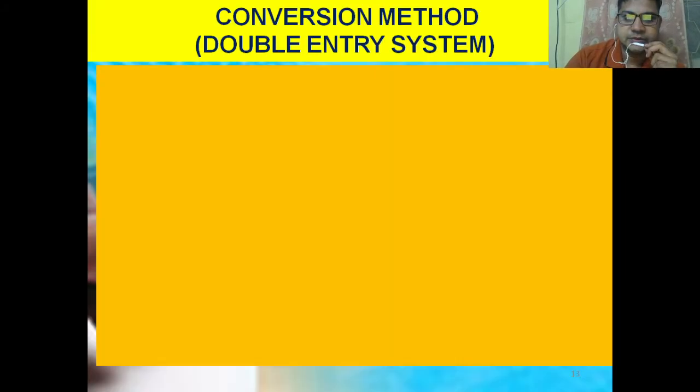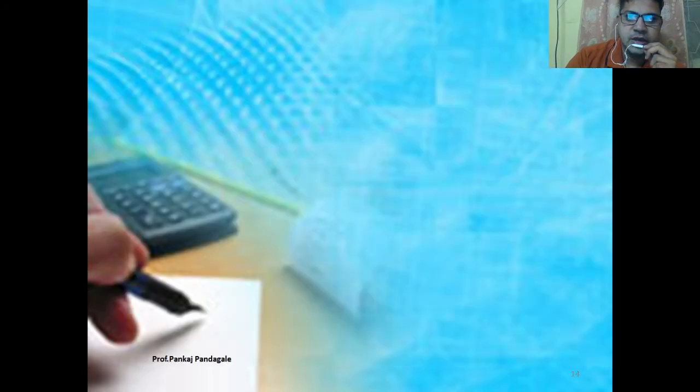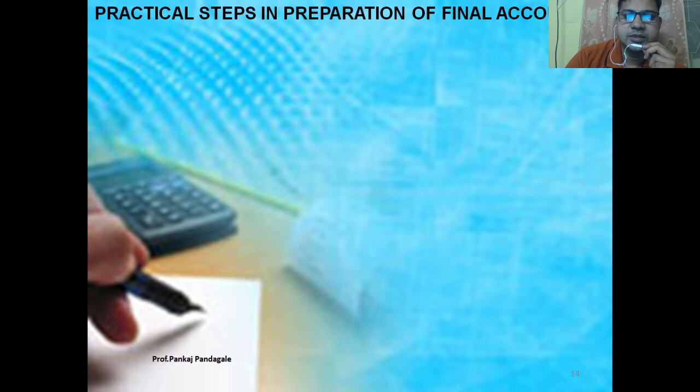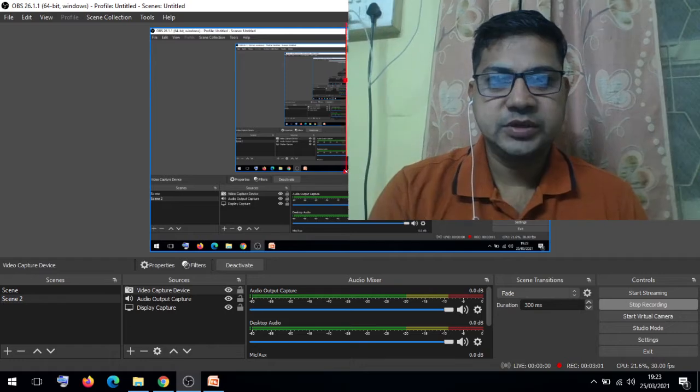For the conversion method, it is required to attempt to prepare complete final accounts, and there are certain steps in the preparation of the final accounts that we are going to learn today. Whatever steps we consider, these particular steps are related to the final account.